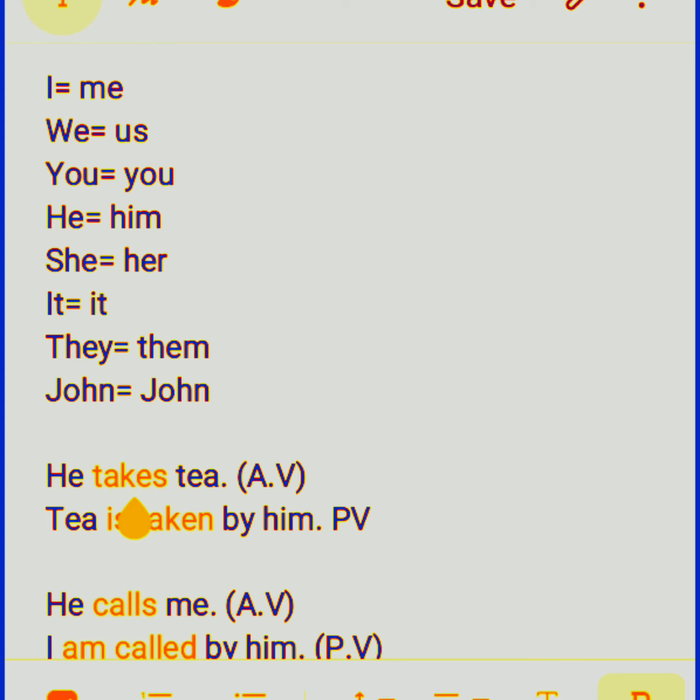The verb is converted into third form, taken, and there is a helping verb with it, is, because tea is a singular subject. Tea is taken, then the preposition by, and then we have to describe the doer of the action, by him. He takes tea, tea is taken by him.